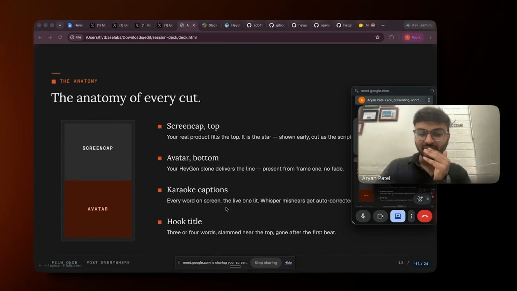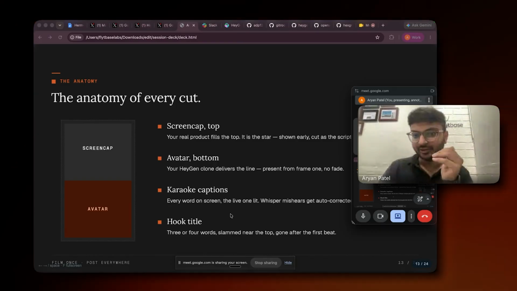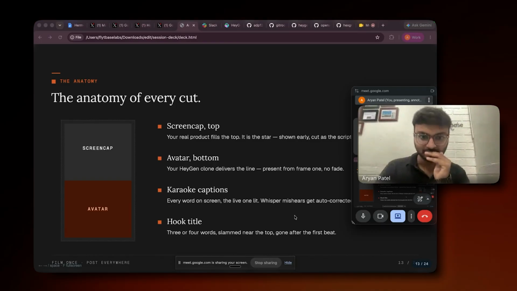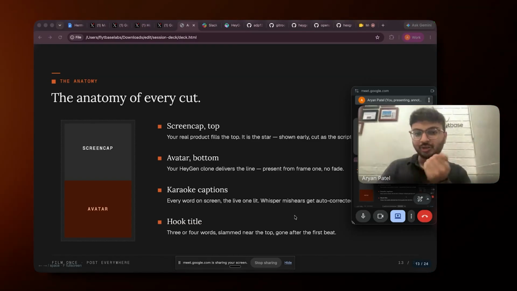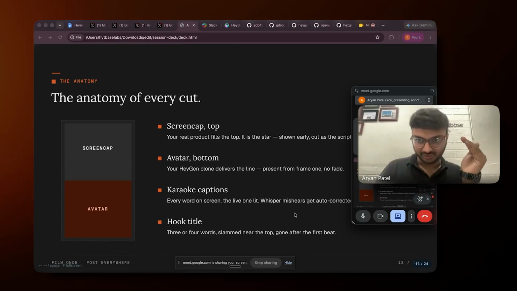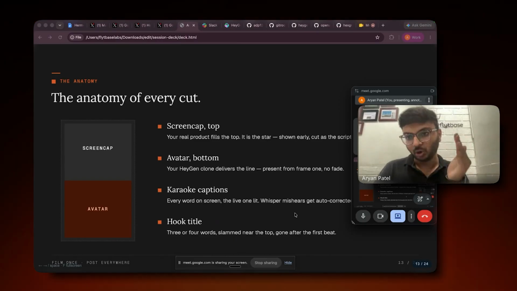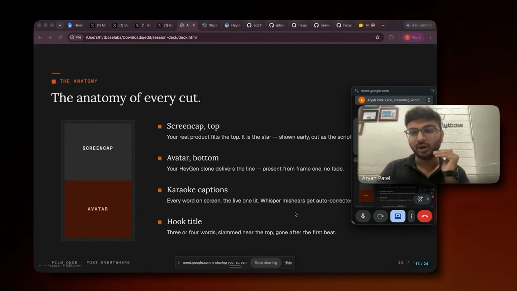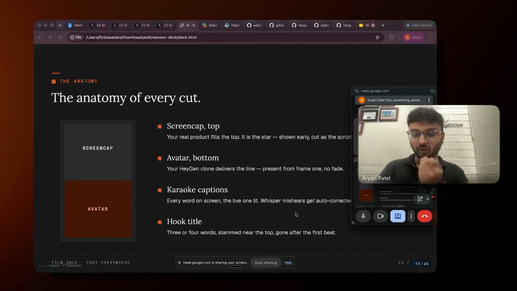Then in the caption, every word on the screen should be there, and use Whisper to get autocorrect and all the things. And at the bottom side, use the HeyGen avatar kind of thing. So this is a rough sketch which I gave to Claude first to let it understand and brainstorm with me about what needs to be improved or what we can do more.